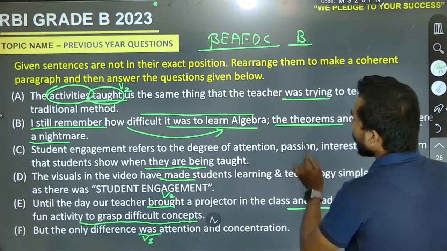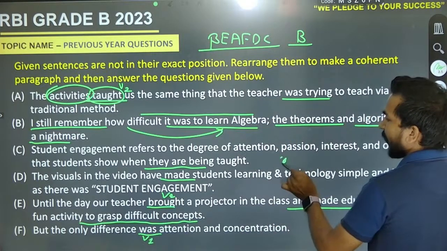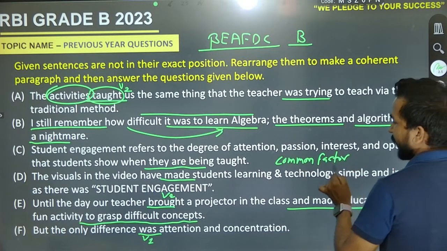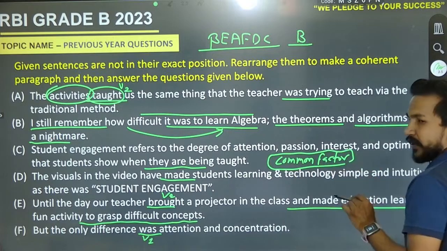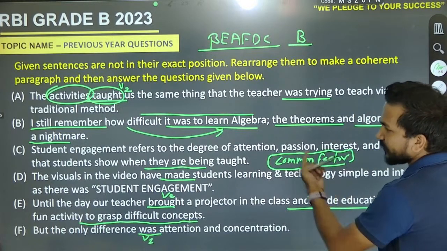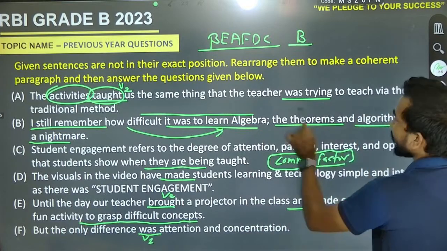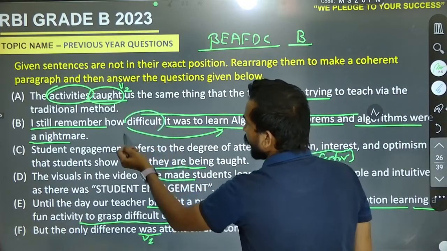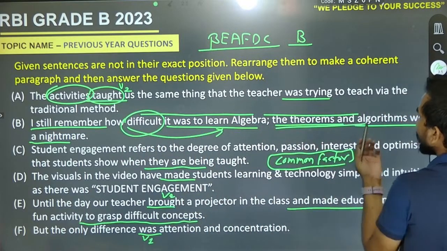Now come to the common factor method. The common factor method is what I have already taught you on YouTube and paid batch also. The common factor method is B to E, and that was the most difficult thing, to learn about algebra, the theorems and the algorithms.